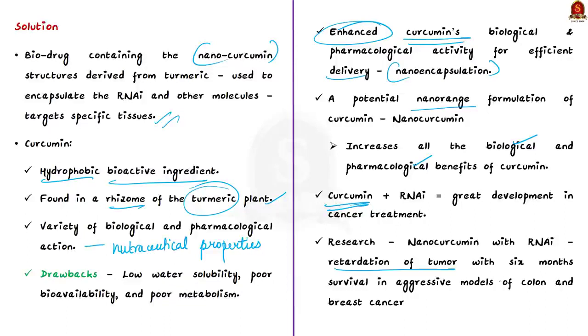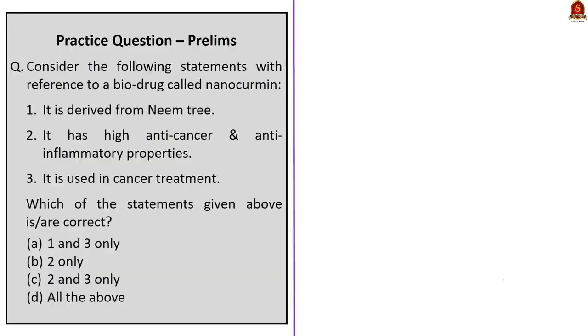And now the researchers have found that the nanocurcumin with RNAi has proved to be helpful in retardation of tumors, which provided a 6-month survival. These tumors were present in the aggressive models of colon cancer and breast cancer. So based on this, this methodology or technology can be used for other cancers also. So let us hope that this proves to be a successful model.